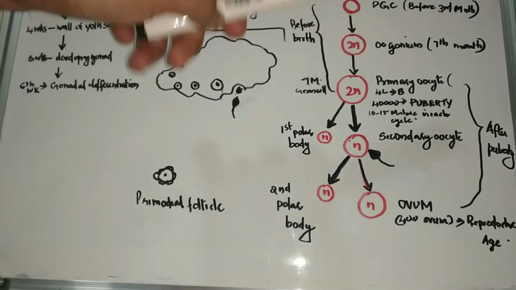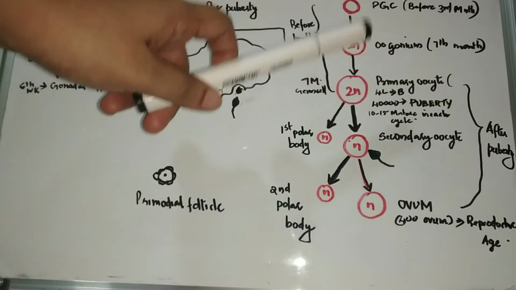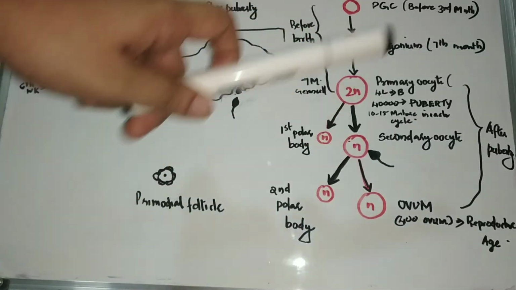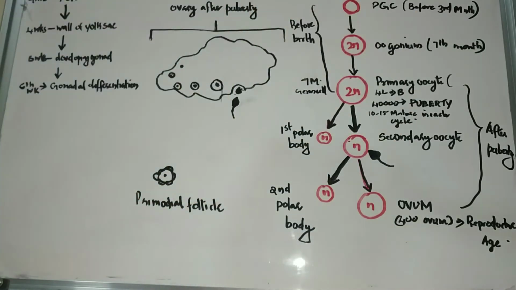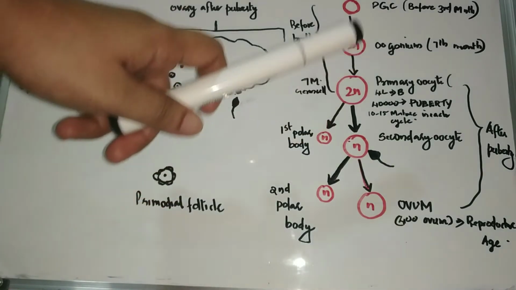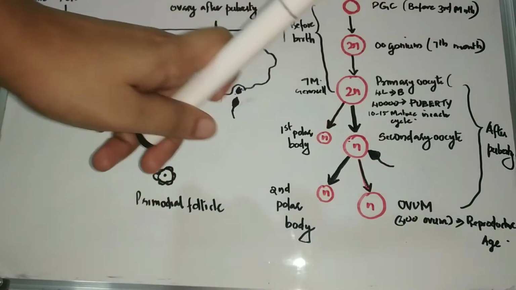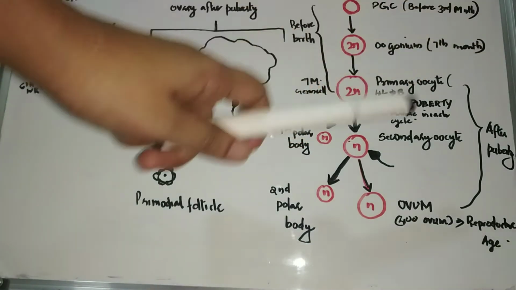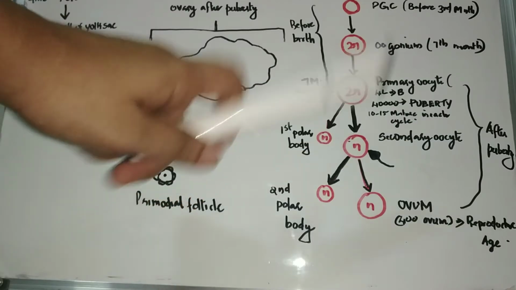So immediately after the first meiotic division, the secondary oocyte starts to undergo the second meiotic division, but it gets arrested in the metaphase of the second meiotic division. So during ovulation, a secondary oocyte is released. The second meiotic division is not completed yet.